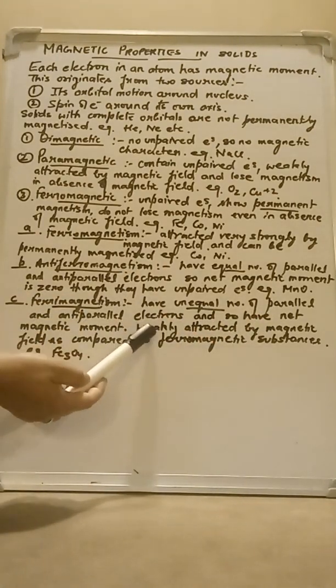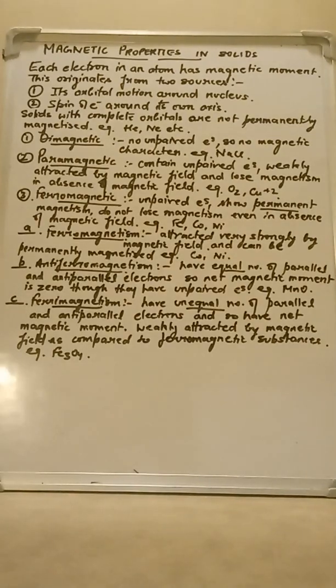They are weakly attracted by a magnetic field as compared to ferromagnetic substances. Example, Fe3O4. So Fe3O4 is a ferrimagnetic substance. So this is about magnetic properties in solids.